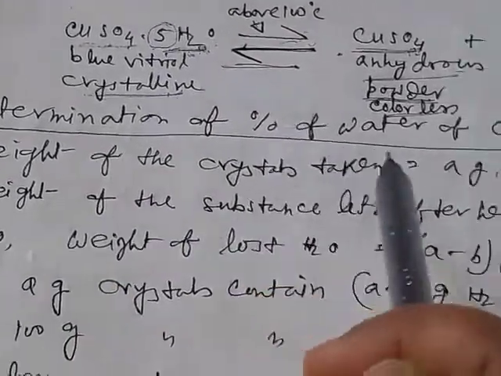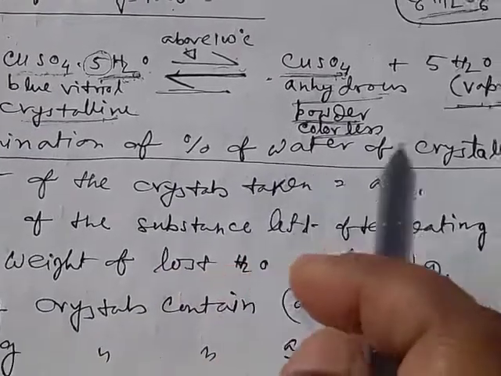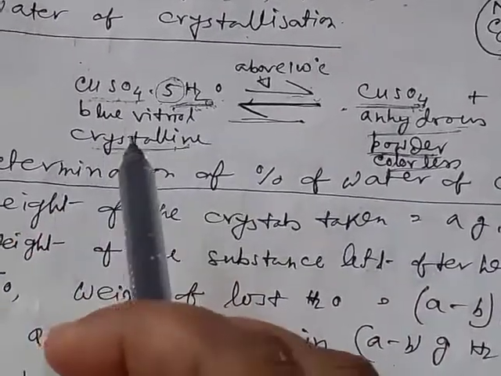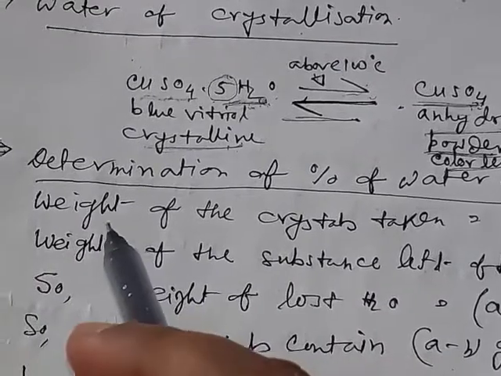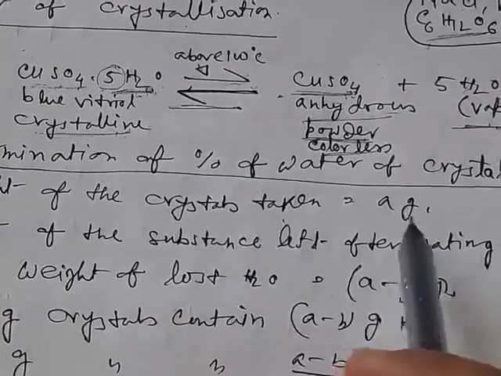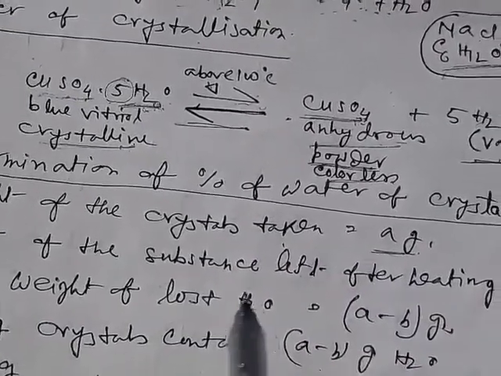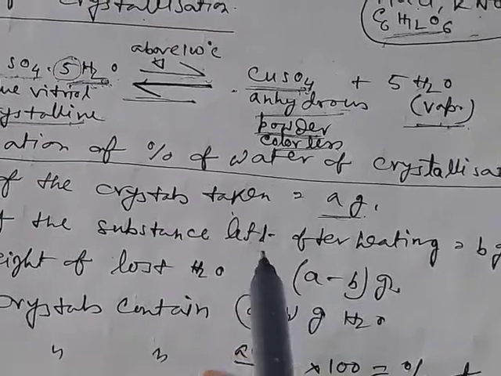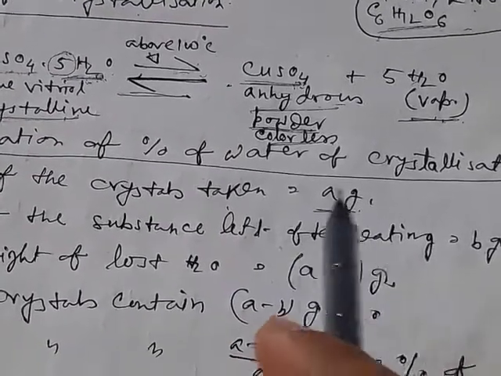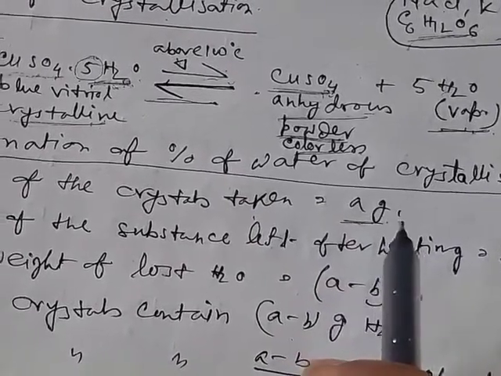Now, determination of the percent of water of crystallization. What percent of water is present in a substance? That can be determined by this procedure. First we take some crystals and weigh them, say a gram. Now the crystals are heated and we will observe a continuous loss in the weight of the crystals.